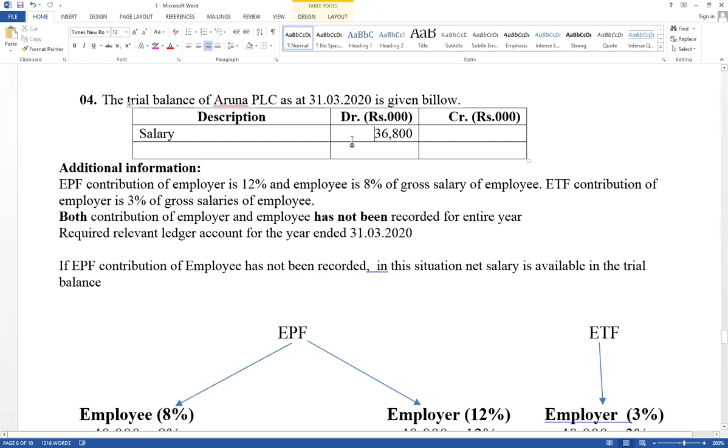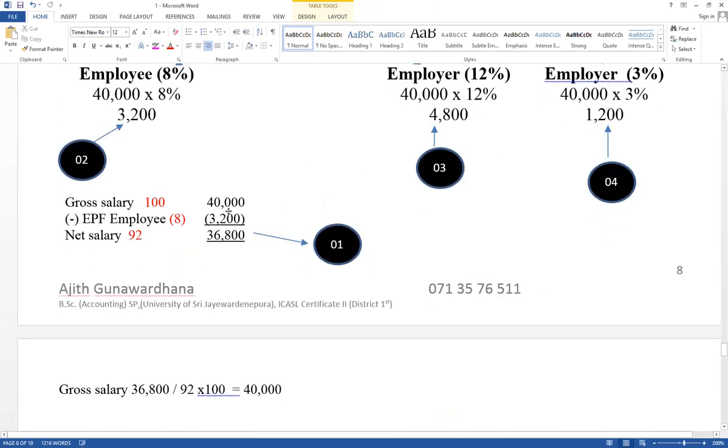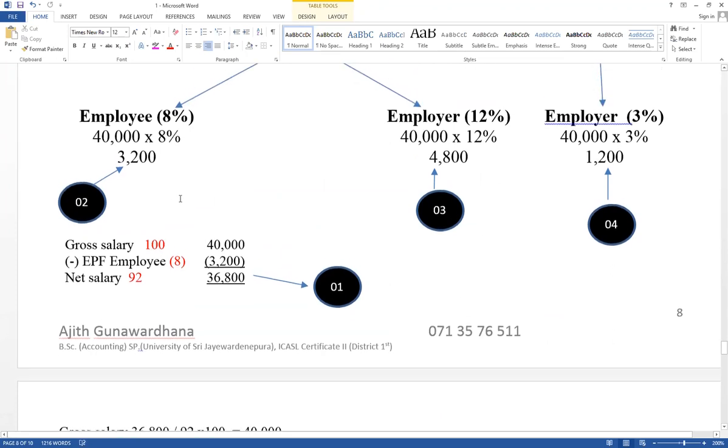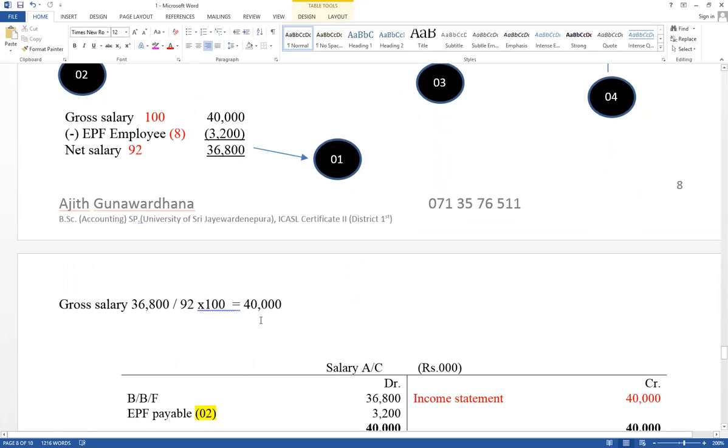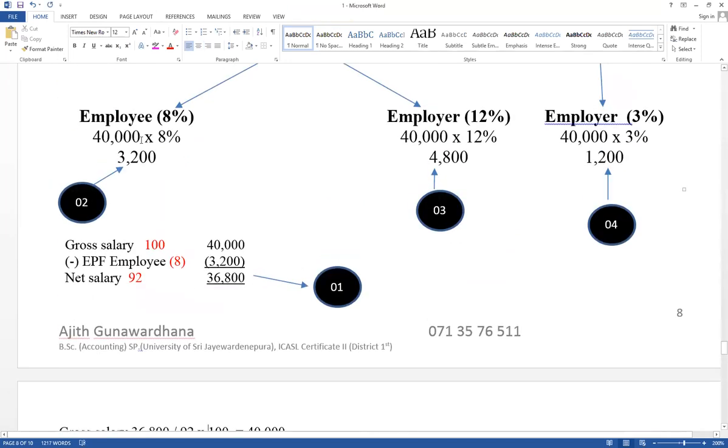If net salary has been given from the beginning, gross salary should be calculated. This is the way to calculate it. If gross salary is 100 and contribution of employee is 8%, net salary equals 92. If 10% is given, deduct 10, so it becomes 90. Then the net salary value is divided by 92 and multiplied by 100 to get gross salary. If it is 10%, divide by 90 and multiply by 100. That is the difference. Then based on the gross salary, the values should be calculated.